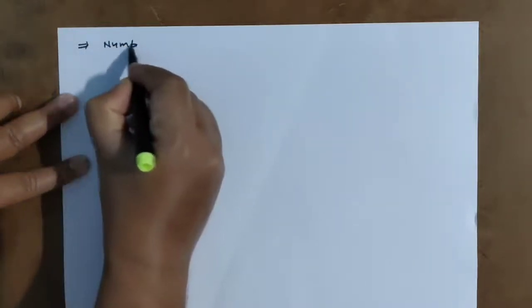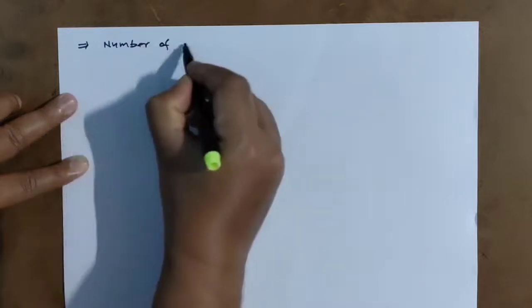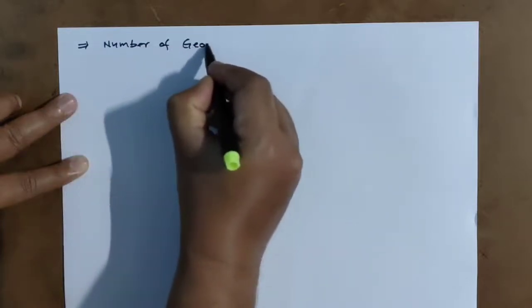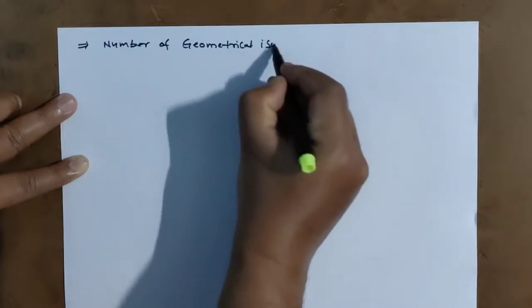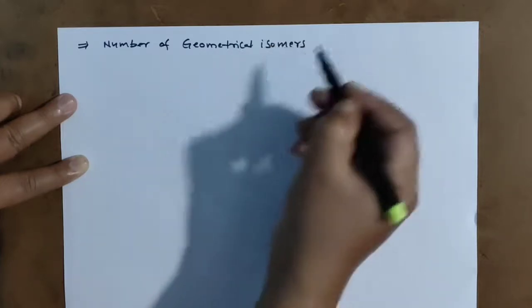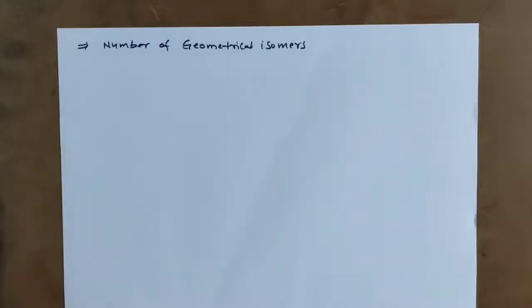Now we are discussing this for competitive purposes, to calculate the number of geometrical isomers.